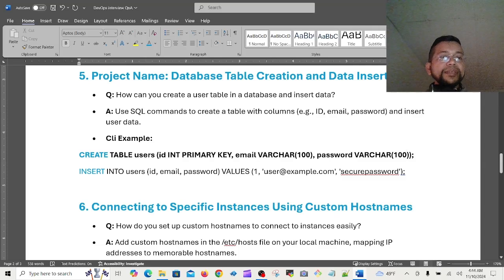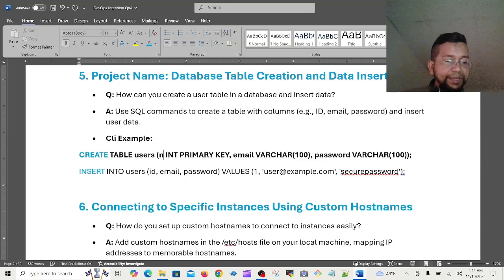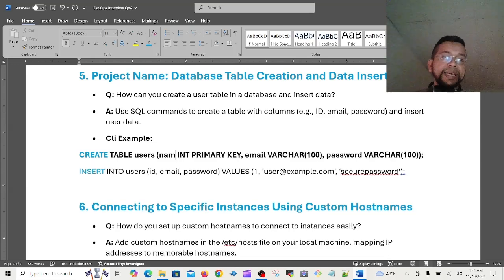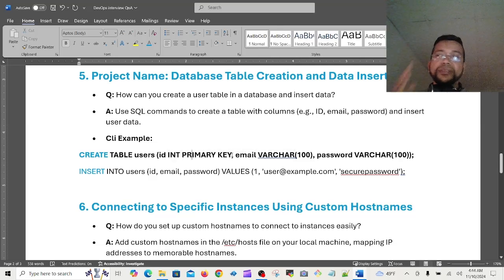Okay, so yes, ID is integer type. Then instead of this ID you can write anything else. Maybe you can write name also. When name is coming, then varchar is coming. But ID means the number, right? Number is integer type. Then it has the primary key. That means first key.